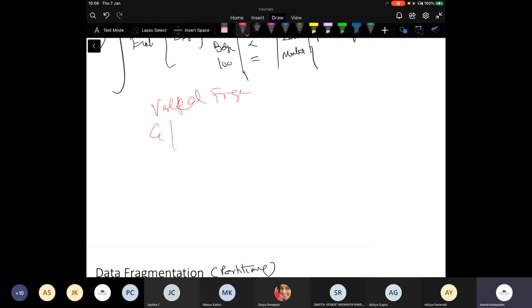So the number of rows that I can fit in a disk page increases because the row size has reduced, right? And the total number of disk block accesses would also reduce. Okay.